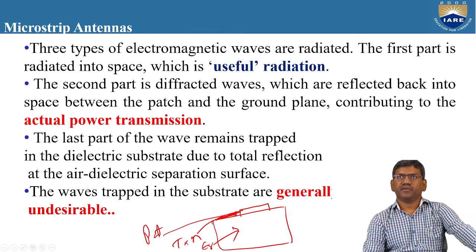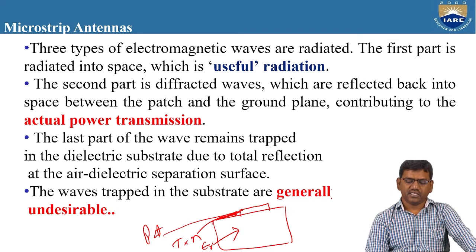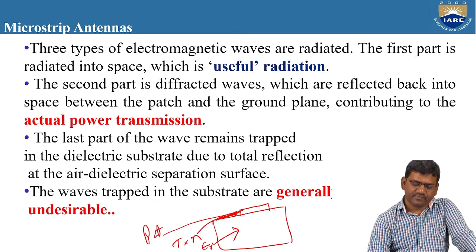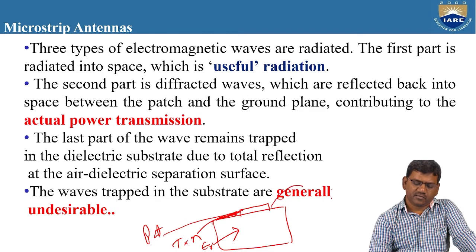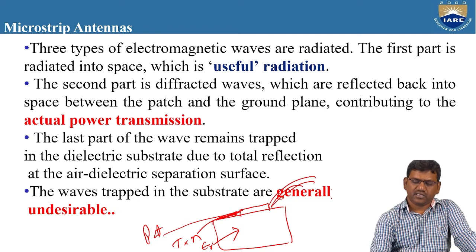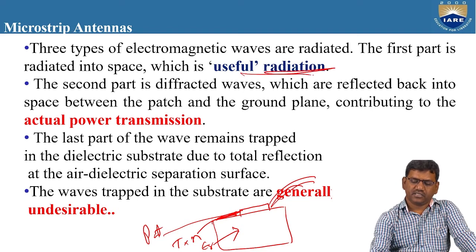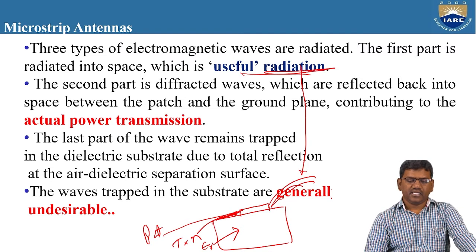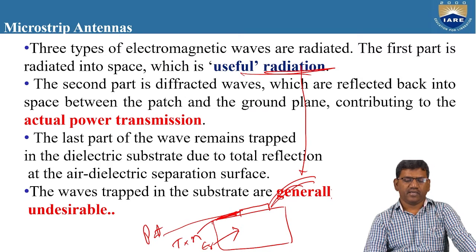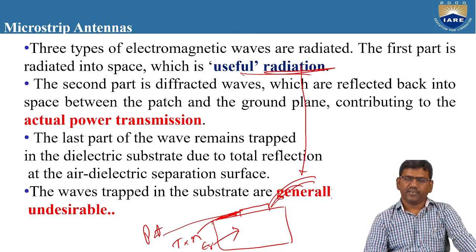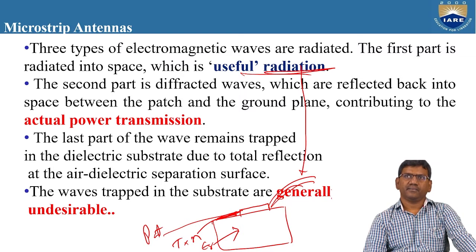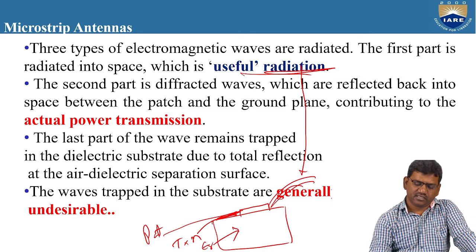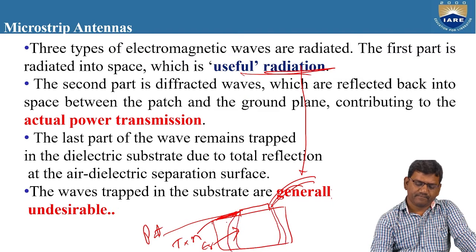So three types of electromagnetic waves are radiated. The first part is radiated into free space, which is known as the useful radiation. So here, this patch is radiating some amount of radiation, which is the useful radiation radiated into free space. And the second part is the diffracted waves, which are reflected back into the space between the patch and the ground plane. So here, some amount of waves are reflected between the patch and the ground plane.